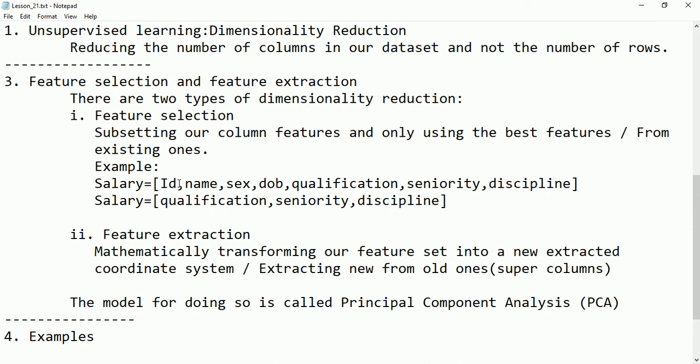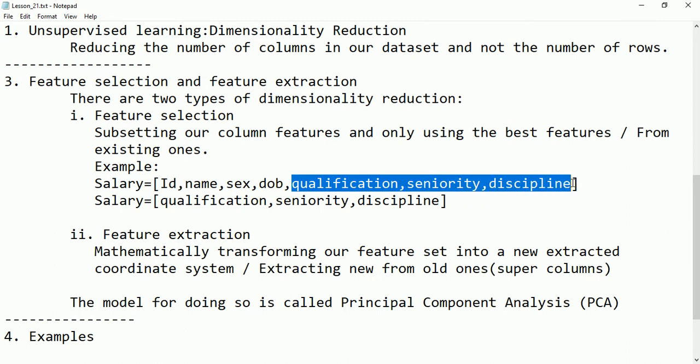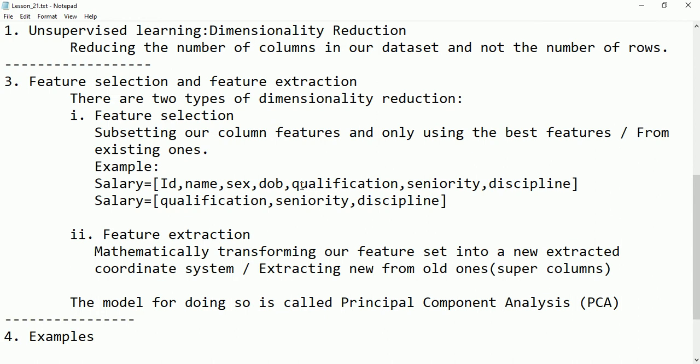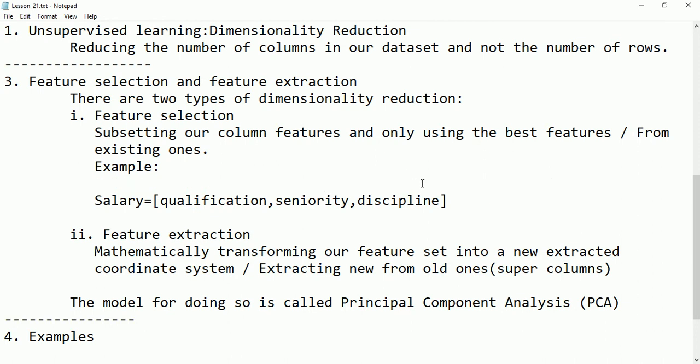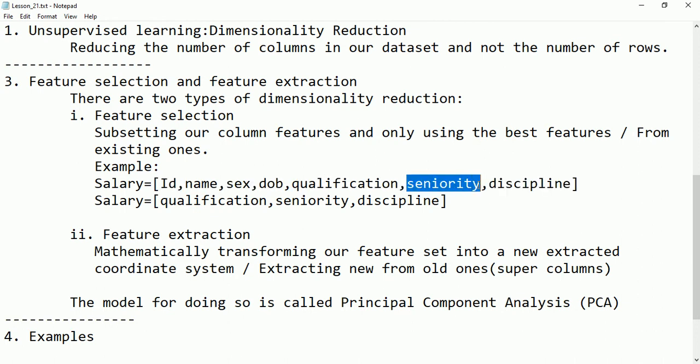For example, we don't need the ID of the person, we don't need the name of the person, we don't need the sex of the person or the date of birth. These are the features through which we can predict the salary of a person: the qualification, the degree, whether master, PhD, or 12th standard, bachelor or what. Then the seniority is required here, experience, then we go for the discipline of the person.